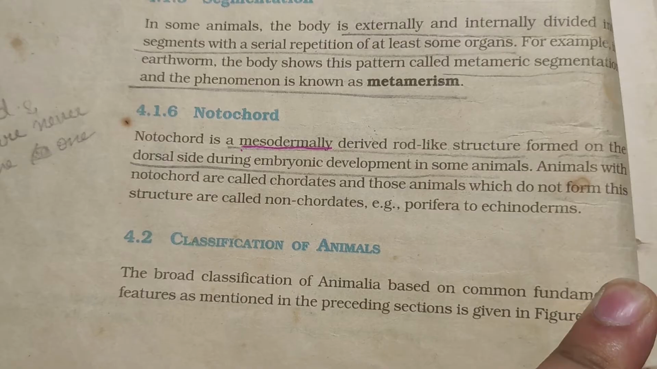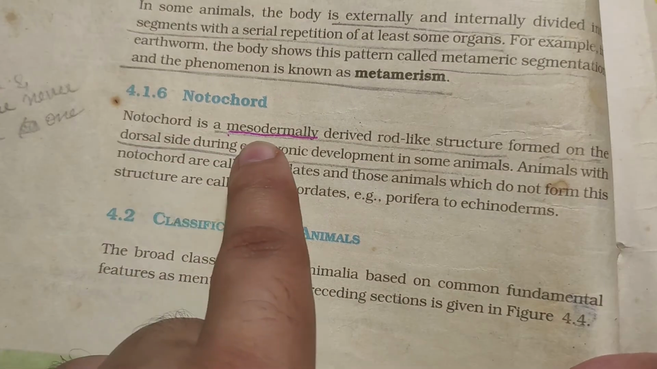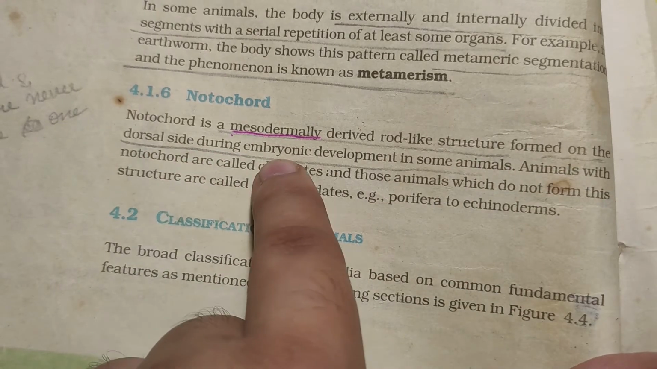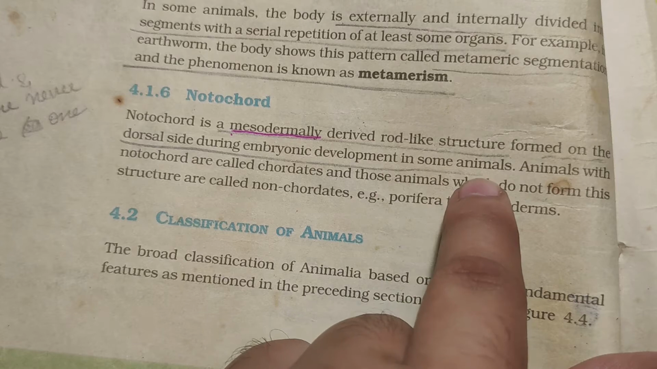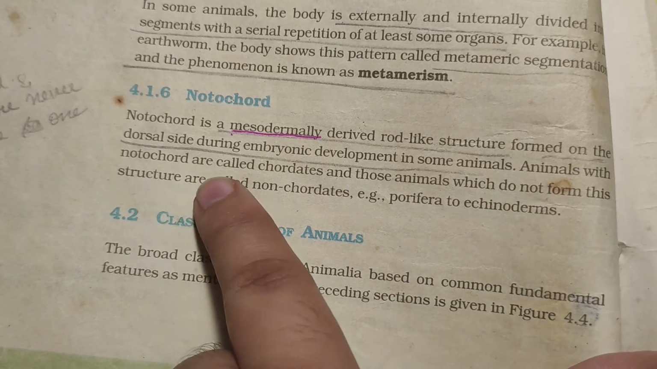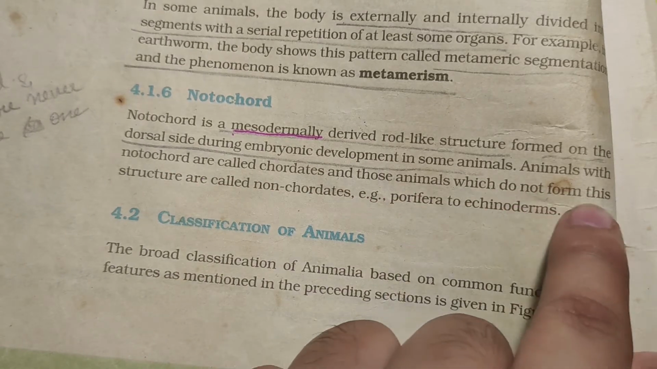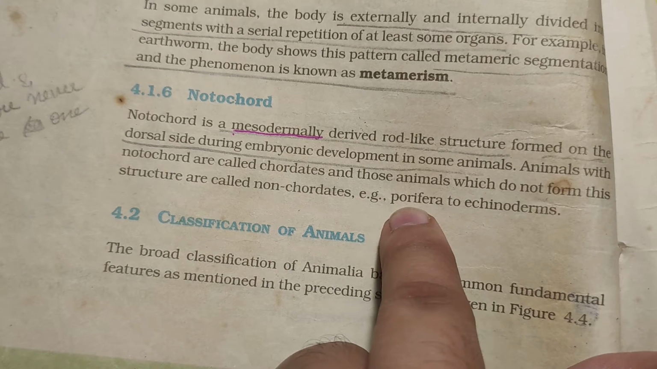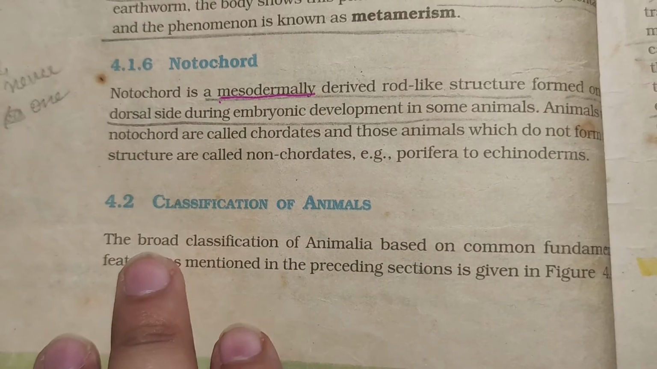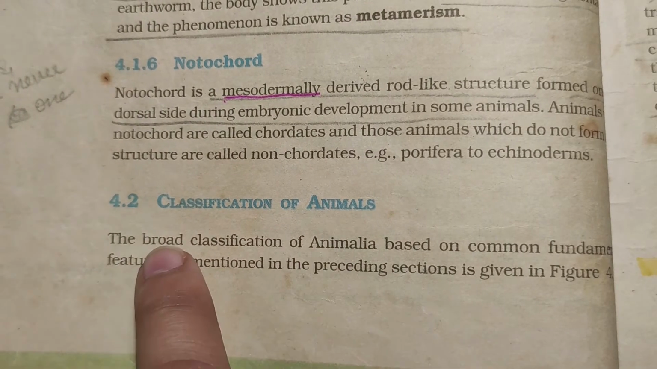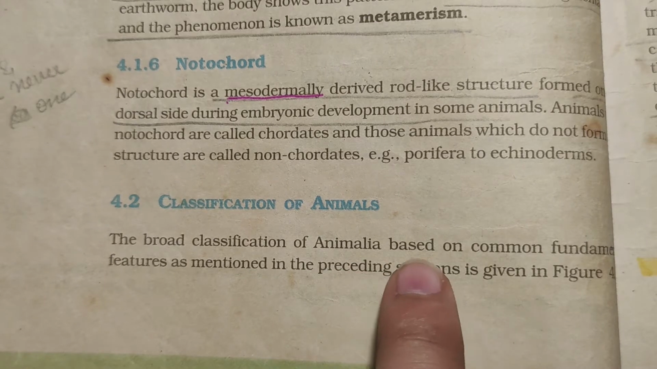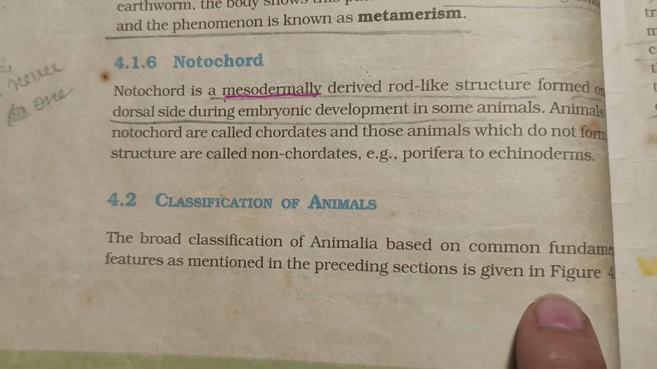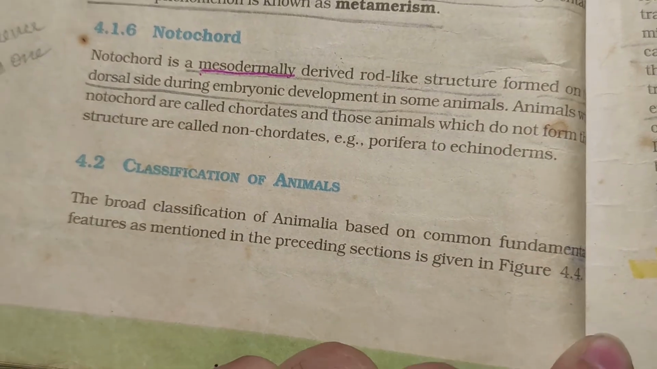Now next, notochord. Notochord is a mesodermally derived rod-like structure formed on the dorsal side during embryonic development. Animals with notochord are called chordates, and those animals which do not form this structure are called non-chordates. Example, porifera to echinoderms. Now classification of animals. The broad classification of Animalia based on the common fundamental features as mentioned in the preceding sections is given in figure 4.4.